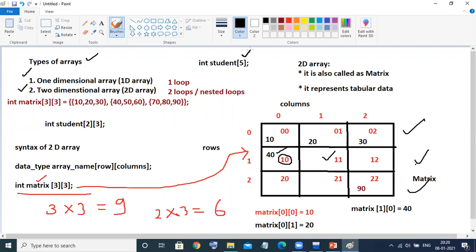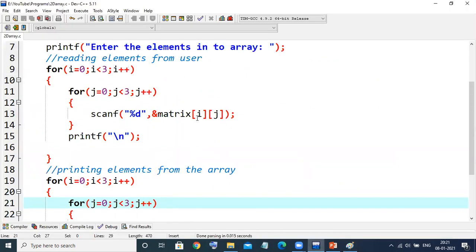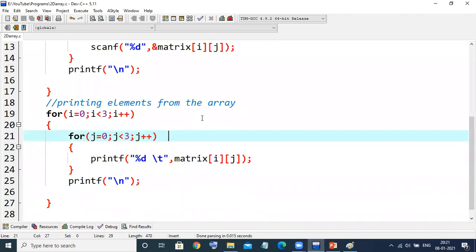One-dimensional means one bracket. Then we have seen the two-dimensional array means two brackets. Then I've shown the representation, how it would be represented. Of course, the memory structure would be the same as the one-dimensional array, because of the contiguous memory locations: the first three elements would be the first row, the next three elements the second row, and the third three the third row. Then we have seen one practical demo of how to read and write the elements of the array. Then we have already seen the static implementation of the array.